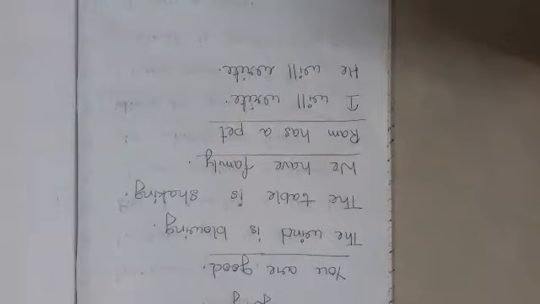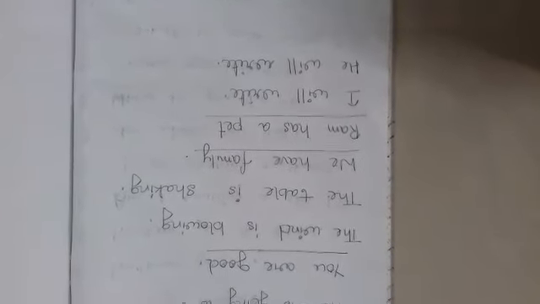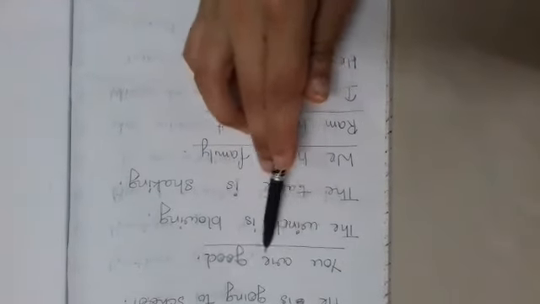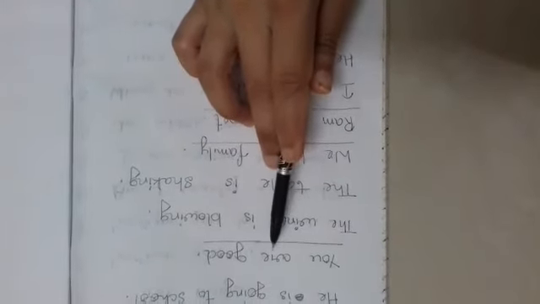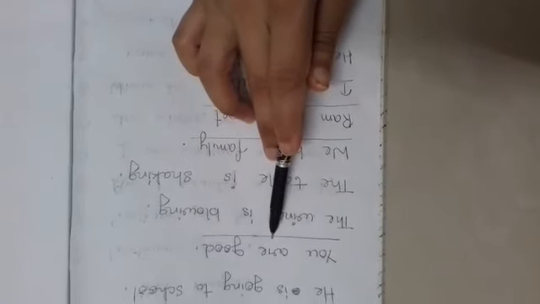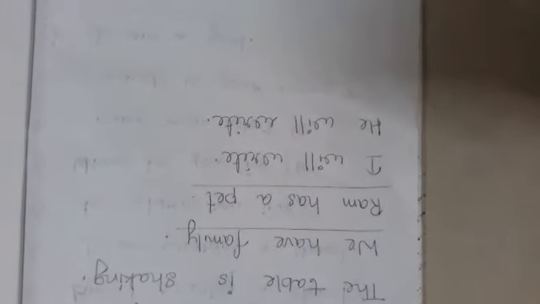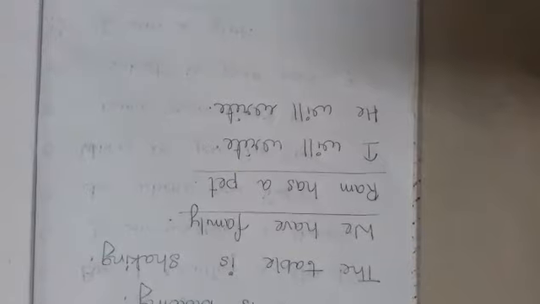But sentences can be made with only helping verbs also. You are good. Are is the helping verb, but this is a sentence because this is a verb also, right? We have family. Have. This is not any action word but a helping verb. So this is also a sentence. Ram has a pet. This is also a sentence.